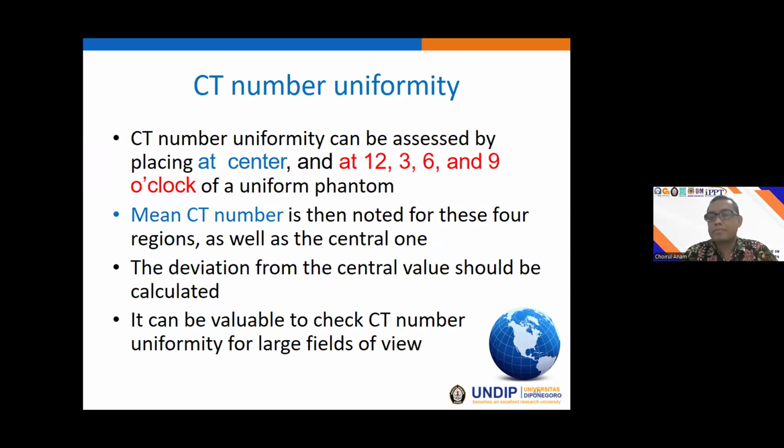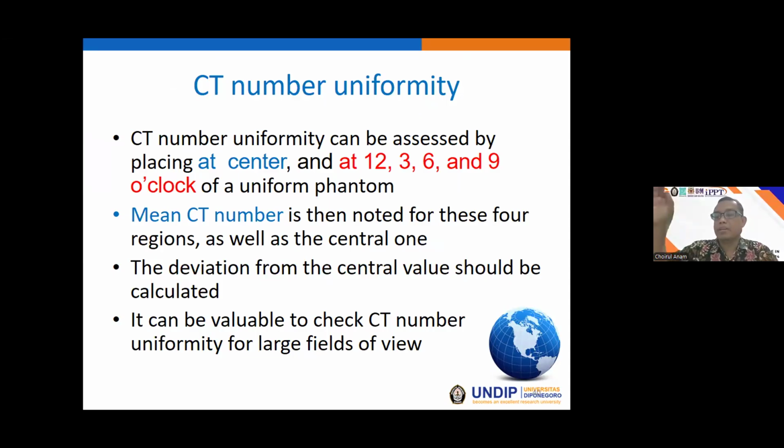The CT number uniformity is basically very easy to measure by using 5 ROIs. The first ROI is in the center, and 4 ROIs are located in the peripheral location, at the 3, 6, 9, and 12 o'clock locations.